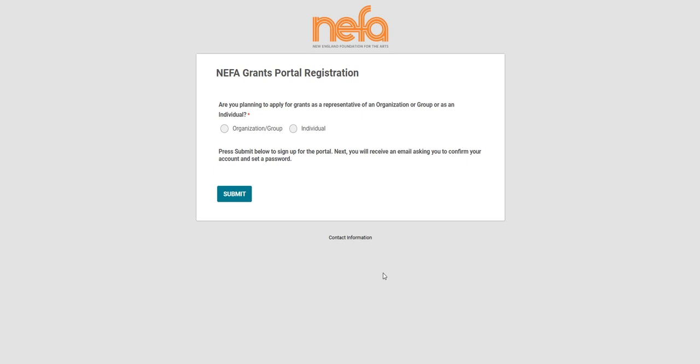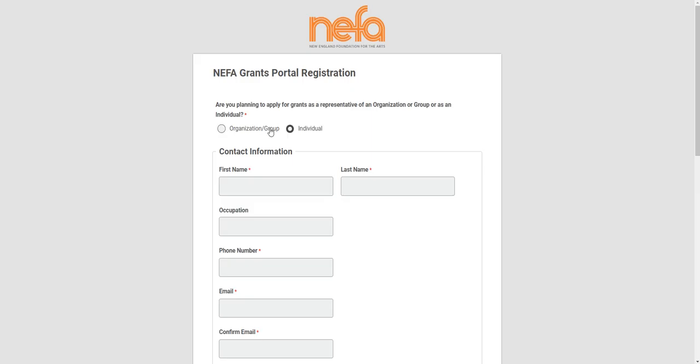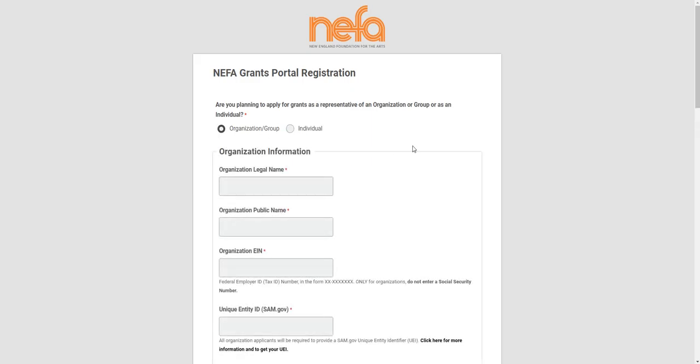The first decision to make is whether you will be applying primarily as an individual or as a representative of an organization or group. If you are applying as a legally registered entity in any capacity, be it 501c3 or LLC, then select Organization. If you are applying as an individual, select Individual. If you are not sure, perhaps the following information about what will be collected for each option may help you determine which category to select.